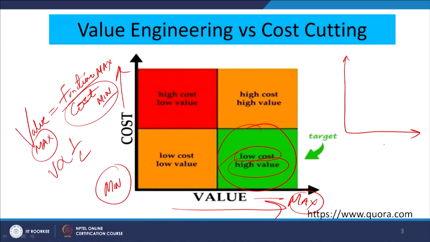Another important diagram that we can see here is that this can be any parameter of value, and on the y axis we can again have the cost component. Now, let us take an example, suppose the parameter is reliability.